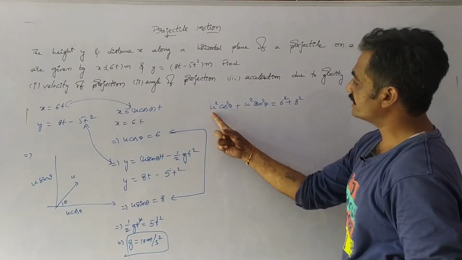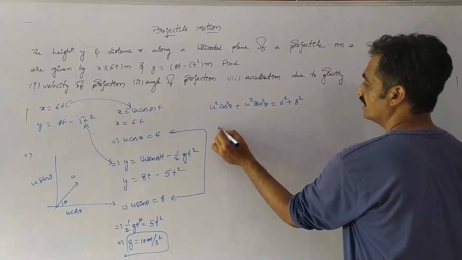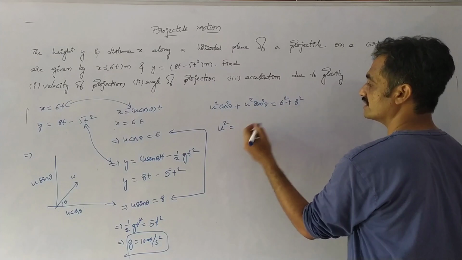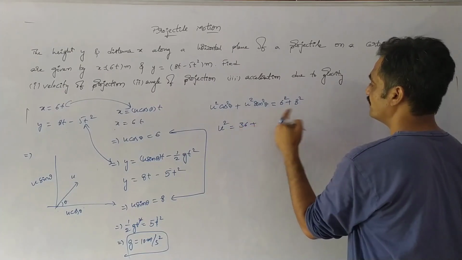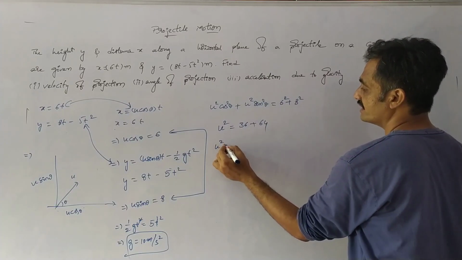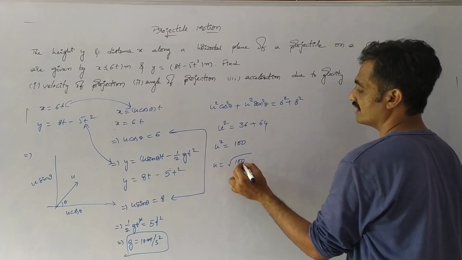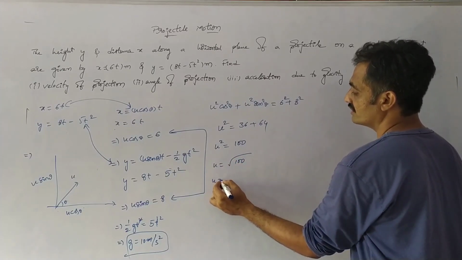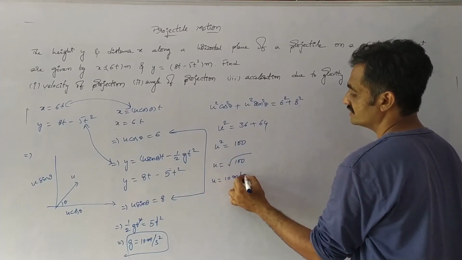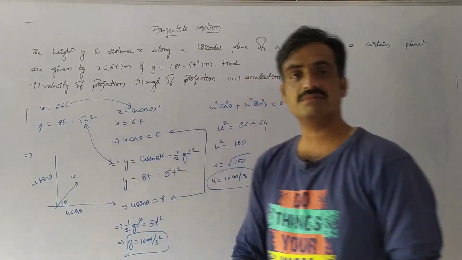If we take u square as common and we know that sin square theta plus cos square theta equals 1, then u square equals 36 plus 64, which is 100. Then u equals under root of 100, so u equals 10 meter per second. So the initial velocity of the body projected is 10 meter per second.